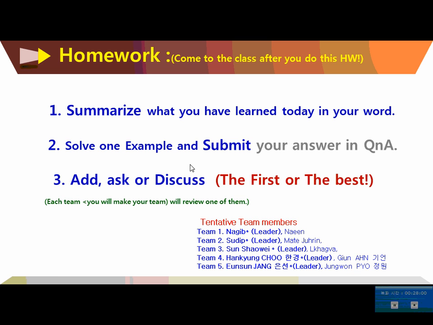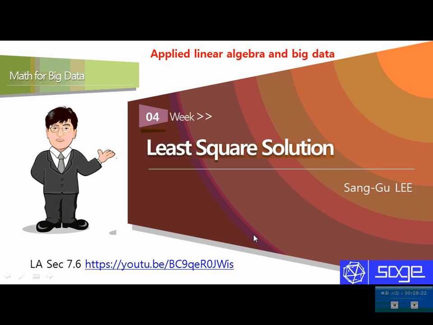Okay. I think that's about the singular value decomposition and pseudo inverse. You are supposed to summarize what you have learned today and find a singular value decomposition for one example. I expect you to work together, and we will continue with the least square solution. Okay. Any questions?